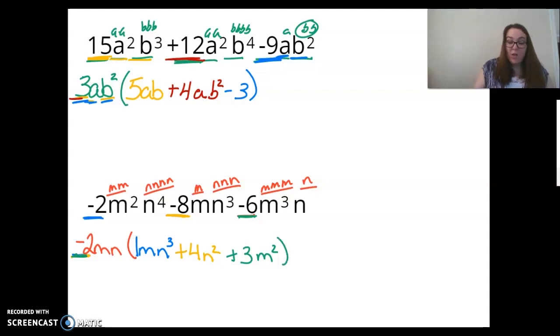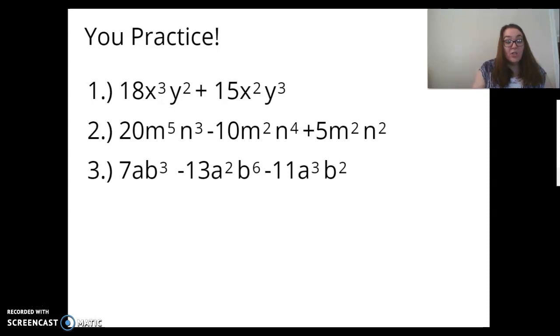Okay, so on this last page here, I want you to pause it, and I want you to write all these down, and I want you to give them all a go. All right, give them a try. I am going to put the answers for 1, 2, and 3 down at the bottom, and then tomorrow you can come back and do some practice.